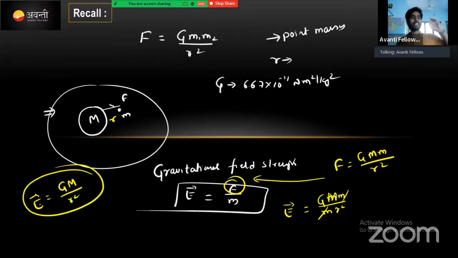This is the gravitational field strength. We derived this in the last class. Just let me know, are these things clear? I hope these points are clear to all of you. Please drop a message in the chat box if it is clear.